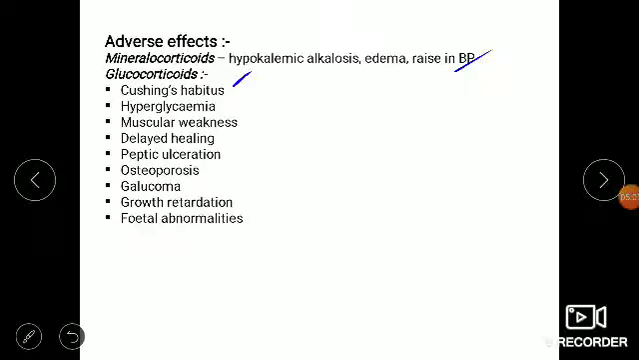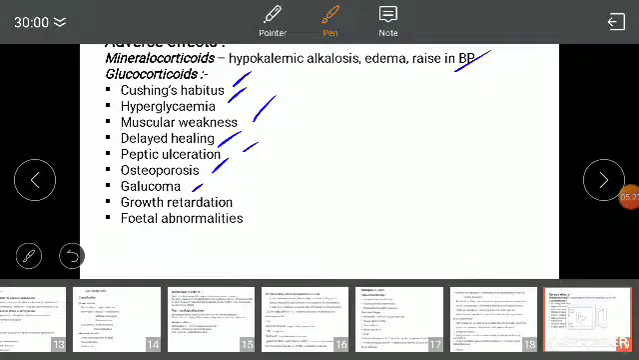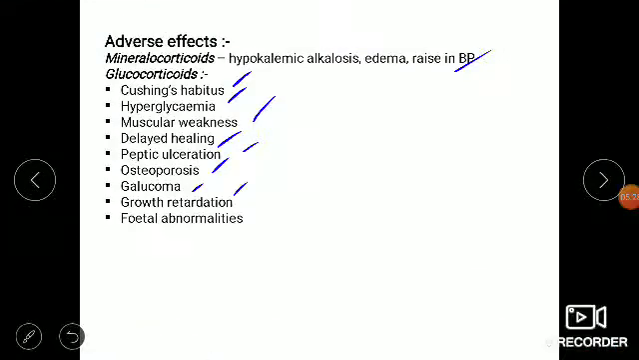Okay, all these side effects will be present: hyperglycemia, muscle weakness due to potassium changes, delayed healing due to increased glucose, diabetes mellitus, peptic ulcer due to increased HCl production, osteoporosis and increased calcium excretion, glaucoma with increased intraocular pressure, and growth retardation will occur. The bone epiphysis and metaphysis will close.